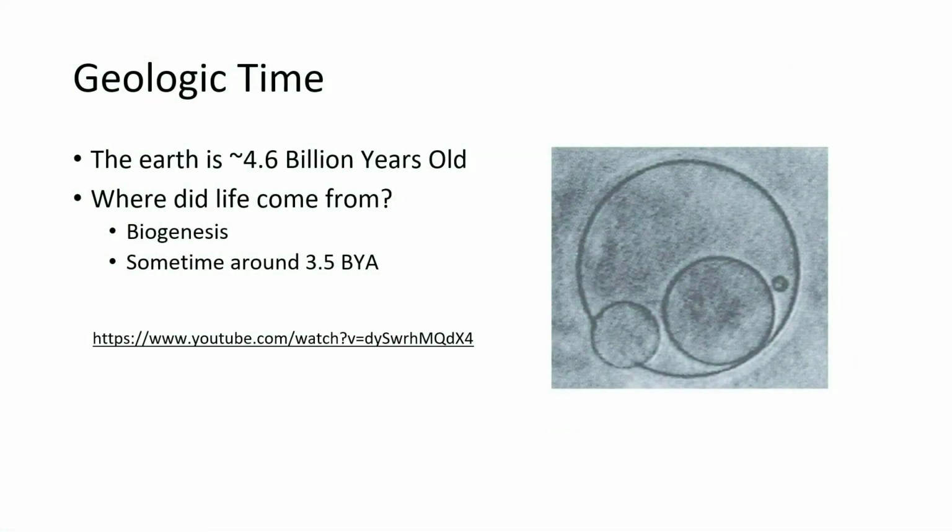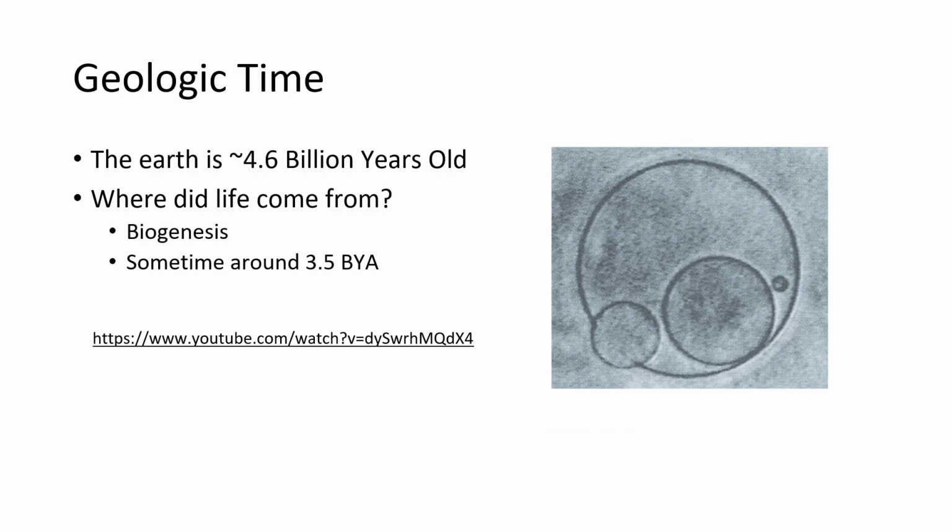Now, the Earth is roughly 4.6 billion years old, and life formed around 3.5 billion years ago. So where did life come from? Well, there is some debate on that, and there's some evidence supporting different ideas, and we'll talk a bit about that in another chapter. But the term for life beginning is called biogenesis, or you may hear it called abiogenesis, which is life coming from non-life. So going from chemistry to living things. And we'll talk a bit more about that later.